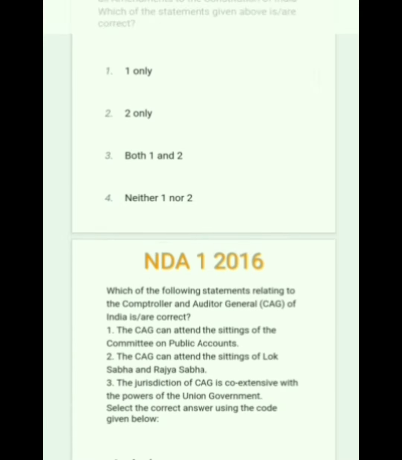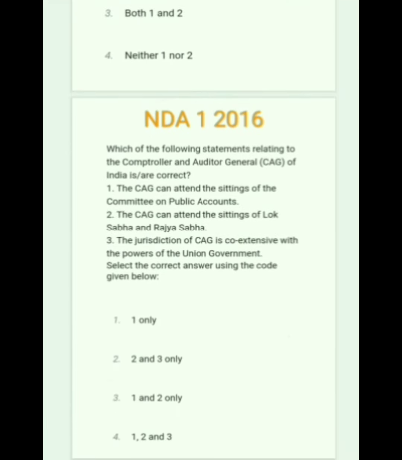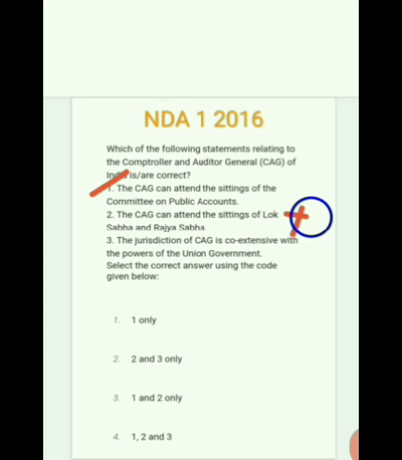Next question: which of the following statements relating to the Comptroller and Auditor General, also CAG, of India are correct? The CAG can attend the sitting of the Committee on Public Accounts is correct. The CAG can attend the sitting of Lok Sabha and Rajya Sabha, wrong. The jurisdiction of CAG is coexistent with the power of the Union government, wrong. So the correct answer is option A.